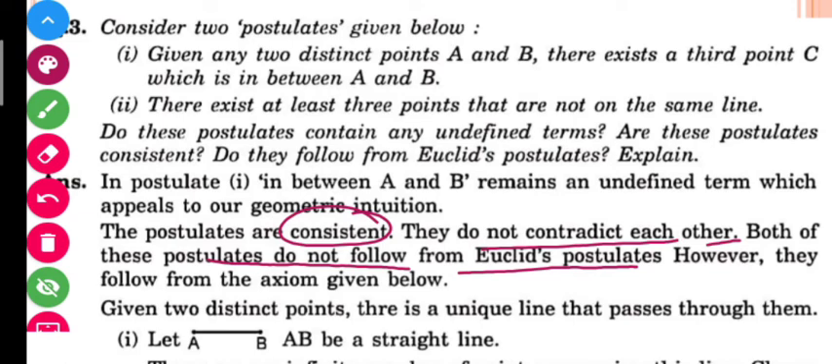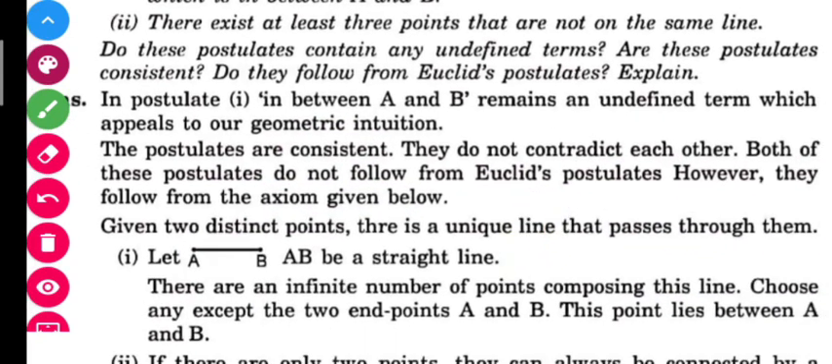And which axiom is here? Which says that two distinct points have a unique line that passes through them. Okay, which we can say that these do not follow from Euclid's postulate, but yes, these follow from Euclid's axiom, which says that two distinct points have what? Two distinct points have one unique line.